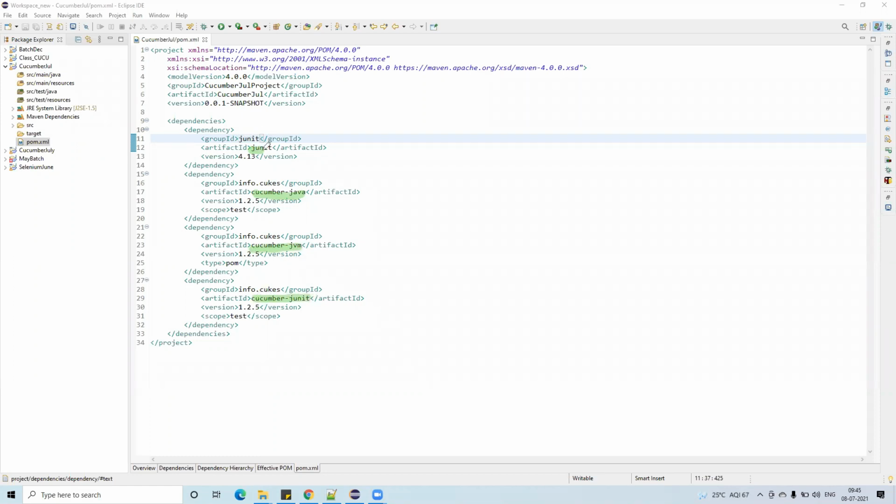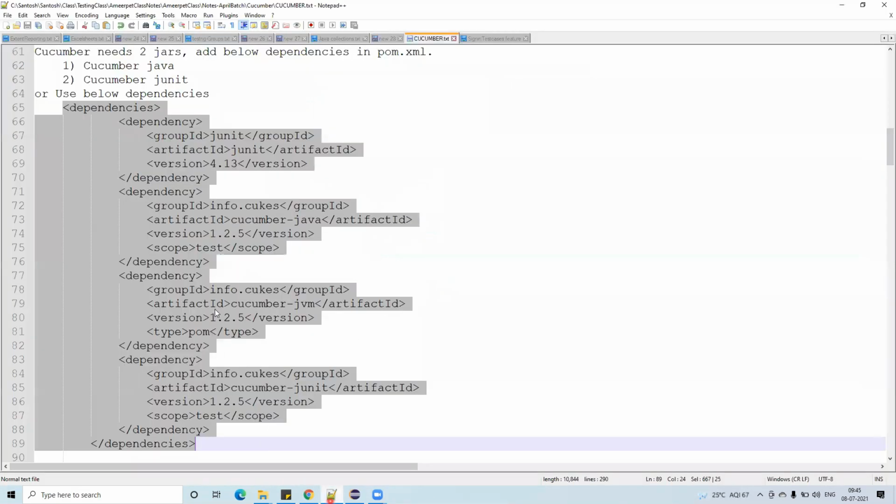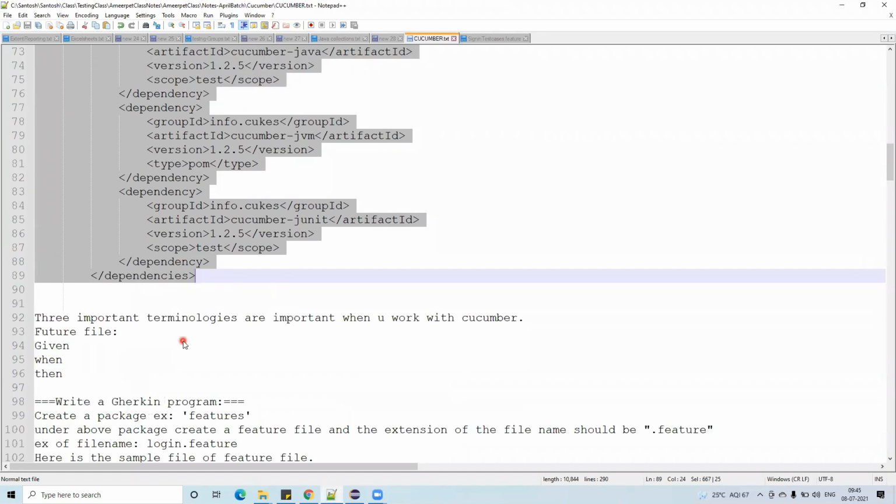This is the default JUnit. With the help of this JUnit we are running the test cases, and as we are working with Cucumber with Java, this one is to run the test cases and this is for the results. All these things are required if you want to work with Cucumber. Nothing to worry, just copy and paste from any project, it will be like that only. We need four, yeah, all of these.